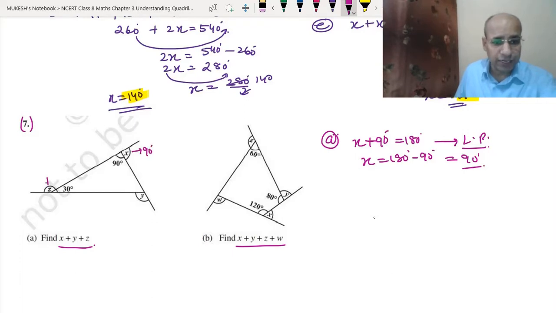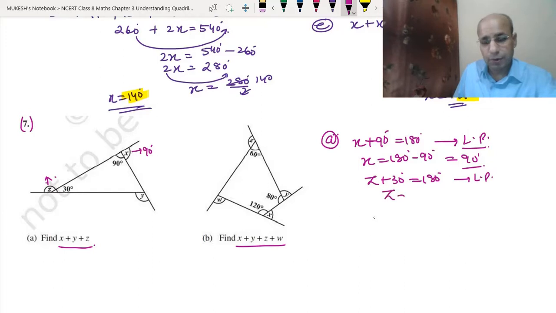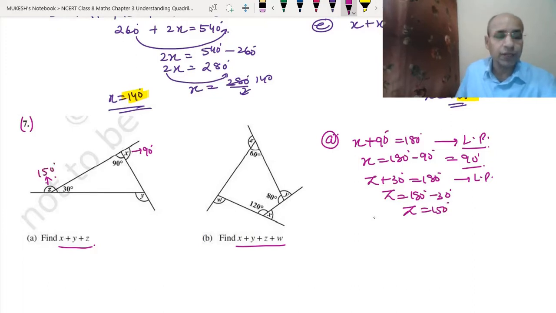Now we have to find Z. The same way, Z plus 30 degrees will be equal to 180 degrees, which is the linear pair. So Z became equal to 180 degrees minus 30 degrees. So Z equals 150 degrees.